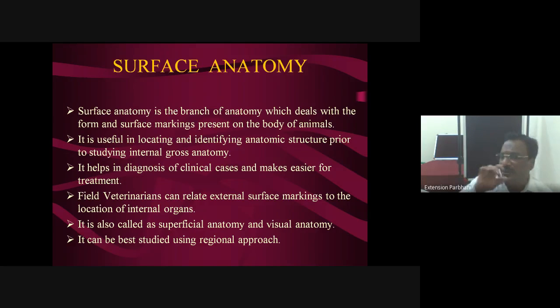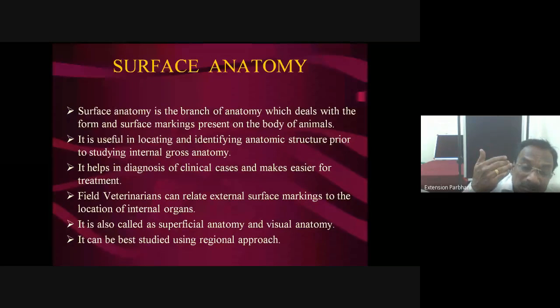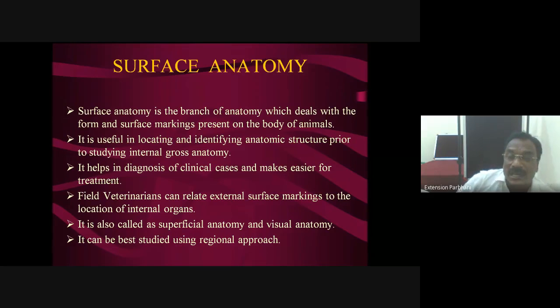Simply, surface anatomy is the branch of anatomy which deals with the form and surface markings present on the body of the animal. Certain landmarks on the surface of the body are helpful for approaching interior organs present inside the body. It is also useful in locating and identifying anatomic structures prior to studying internal gross anatomy.